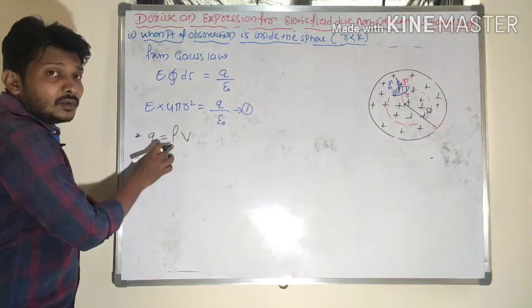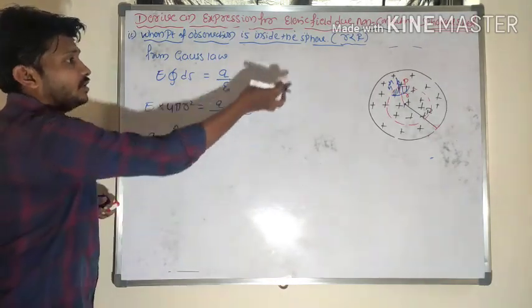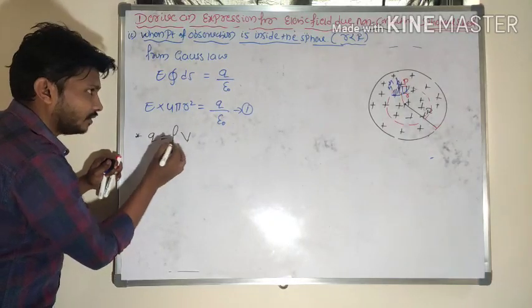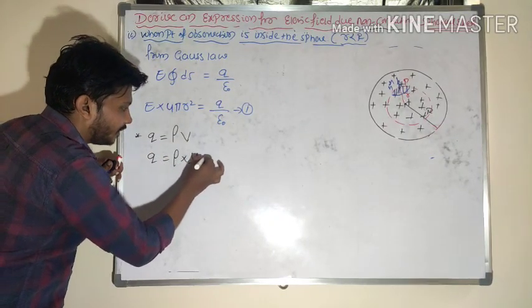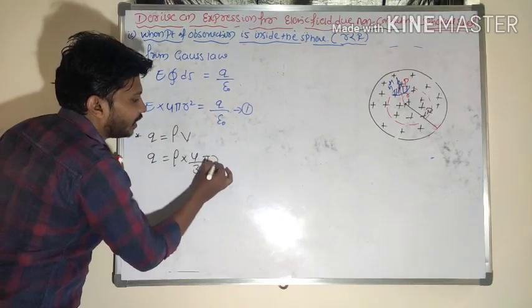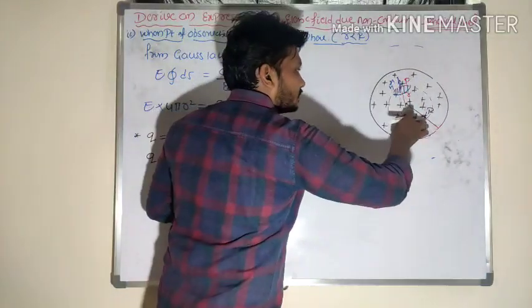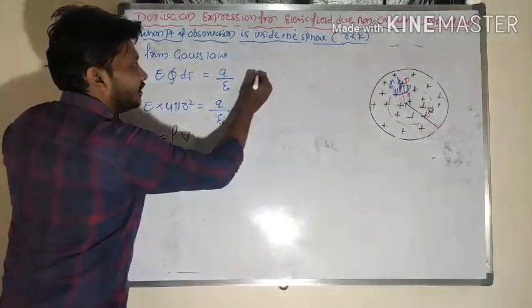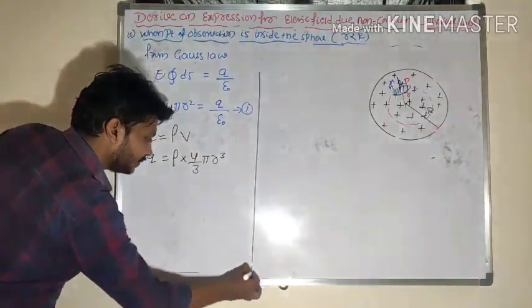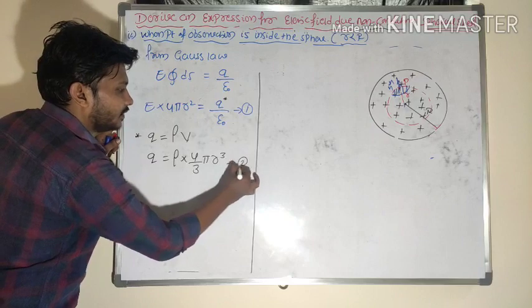Rho means volume charge density, and V means volume of the sphere. What is the volume of the Gaussian sphere here? So q is equal to rho into 4 by 3 pi r cube, the volume of the Gaussian sphere. Then I will substitute that q value in equation 1.